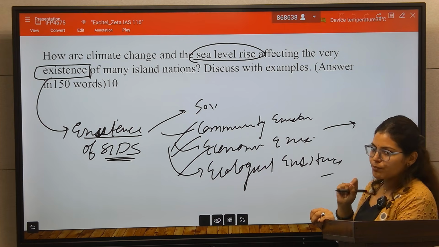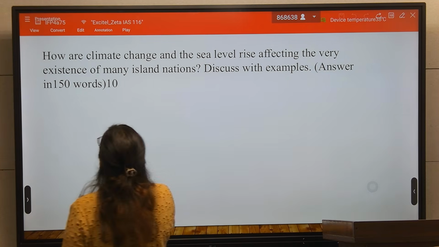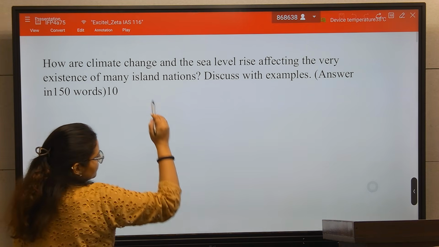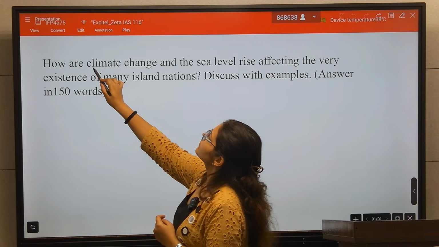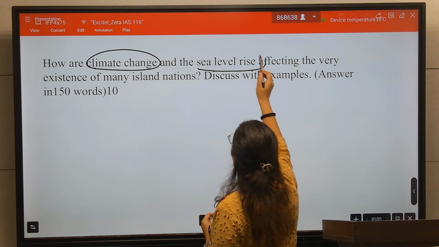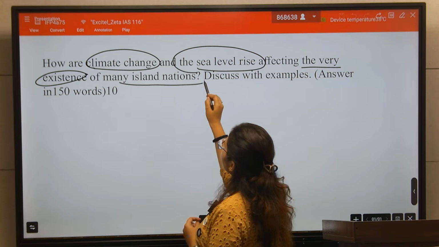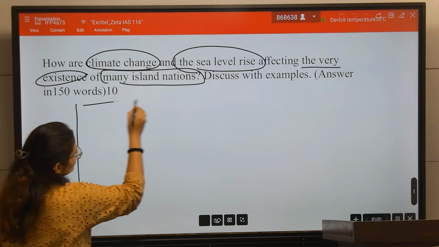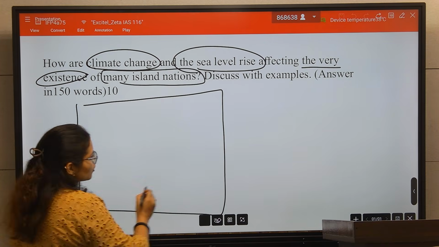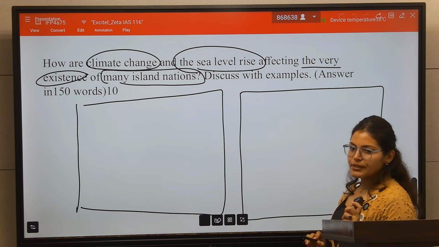So here, first is climate change, second is sea level rise affecting the very existence of these island nations. So this is your first page, this is your second page.